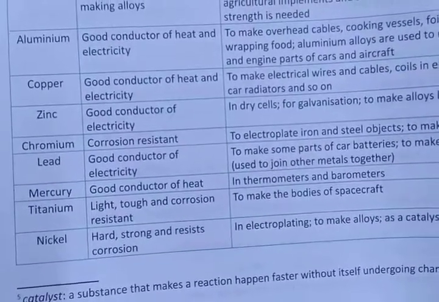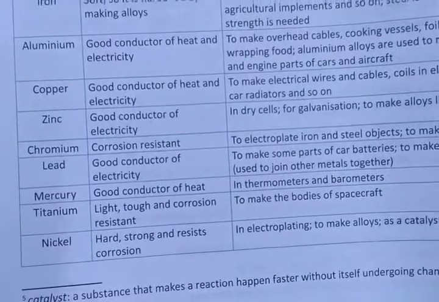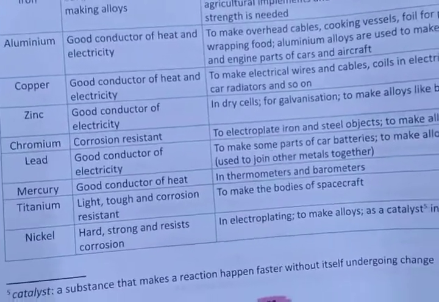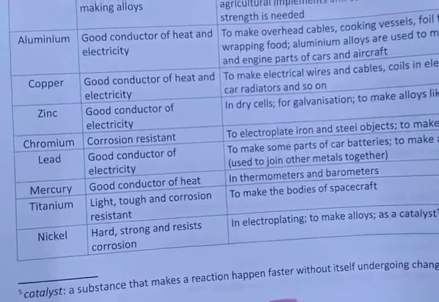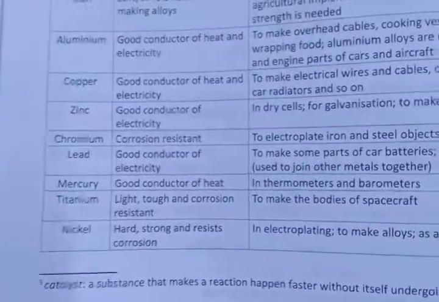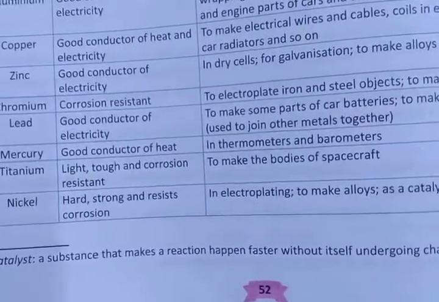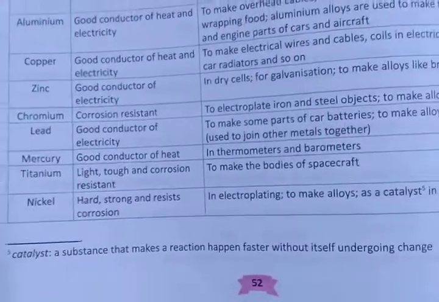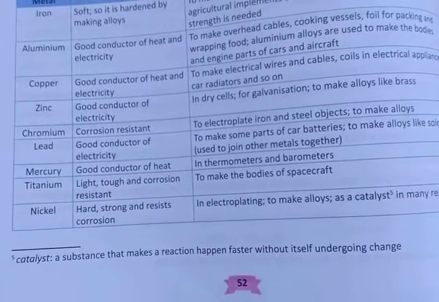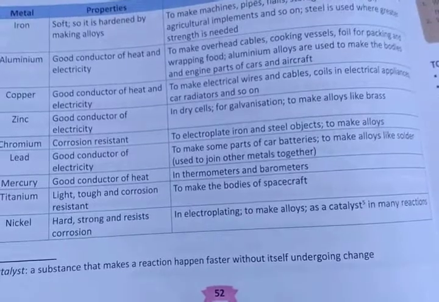If I talk about titanium, titanium is light, tough, and corrosion resistant. It is especially used to make the bodies of spacecraft. Remember this word titanium. It is a very important metal. Nickel is hard, strong, and resists corrosion. It is especially used in electroplating, in metal alloys, and as a catalyst in many reactions.